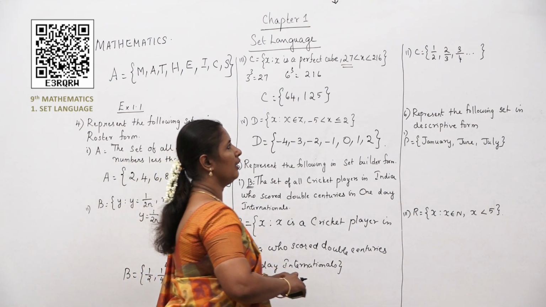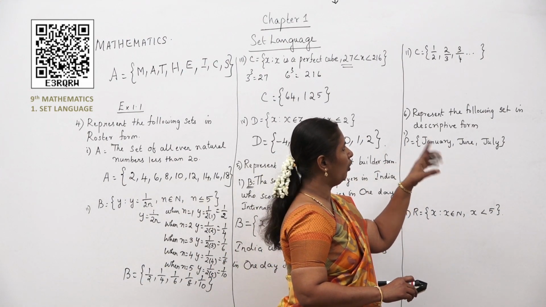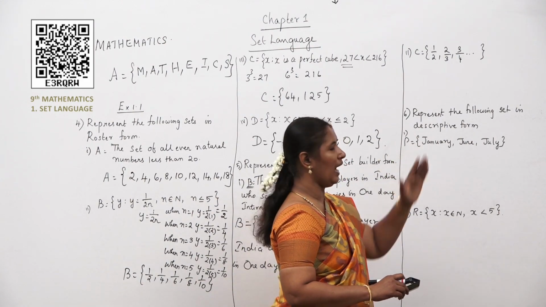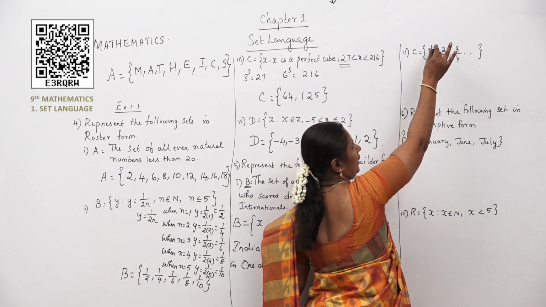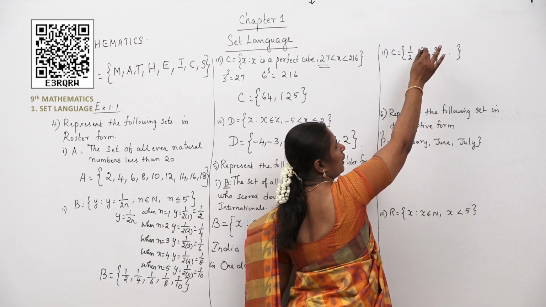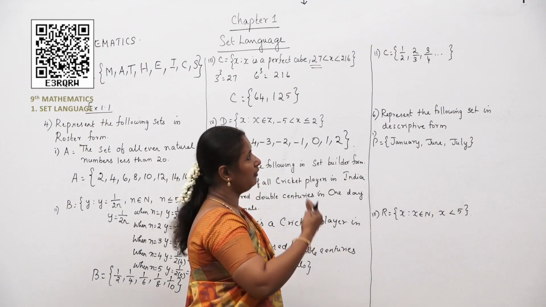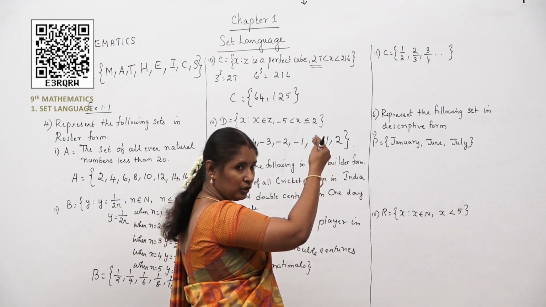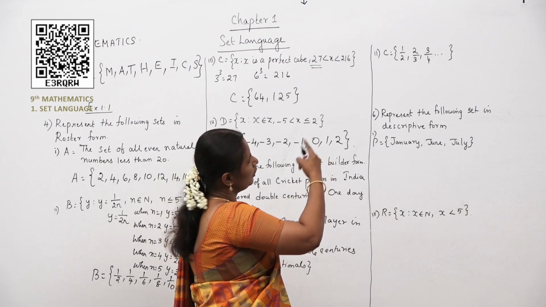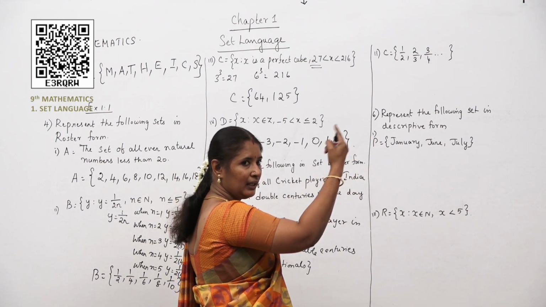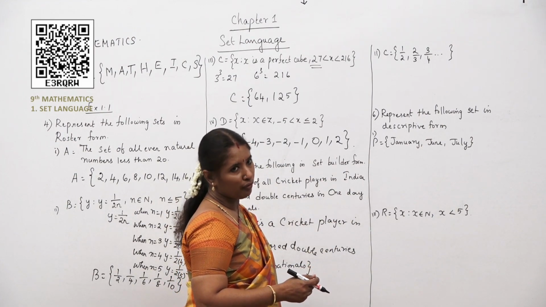What is given here? 1 by 2. Next is 2 by 3. Next is 3 by 4. It is going on. It is not having an end over here. So, can you see all natural numbers in the numerator? 1. The next is 2. The next is 3. And it continues. Towards the denominator, if you see, whatever is in the numerator, to that they have added a 1. That is 1 plus 1 gives you 2. To the next fraction, 2 plus 1 gives you 3. Next, to the third one, 3 plus 1 gives you 4.